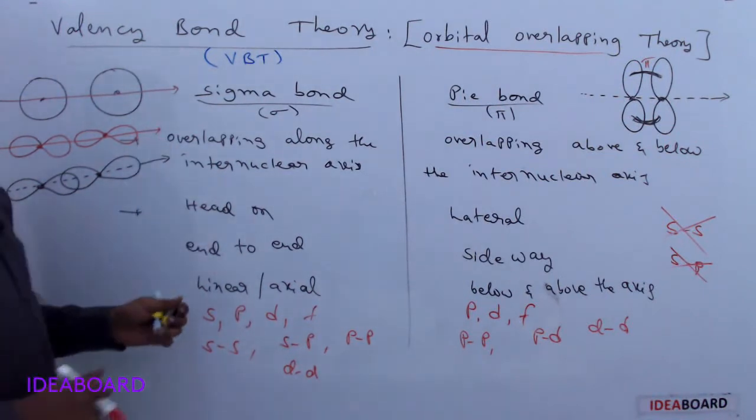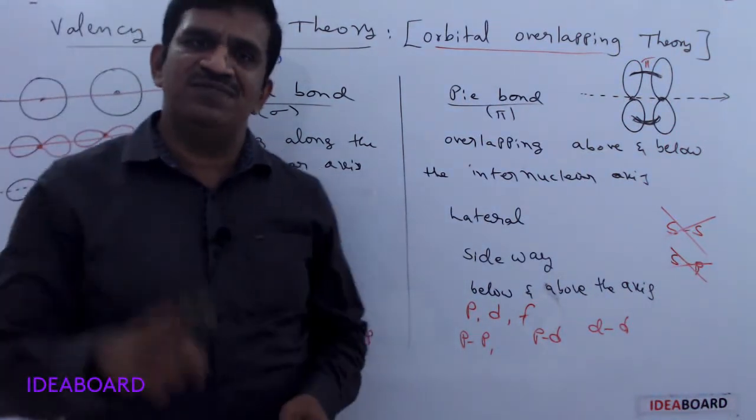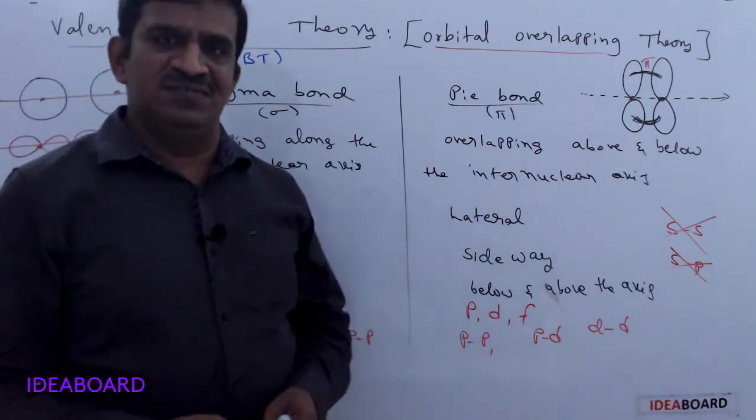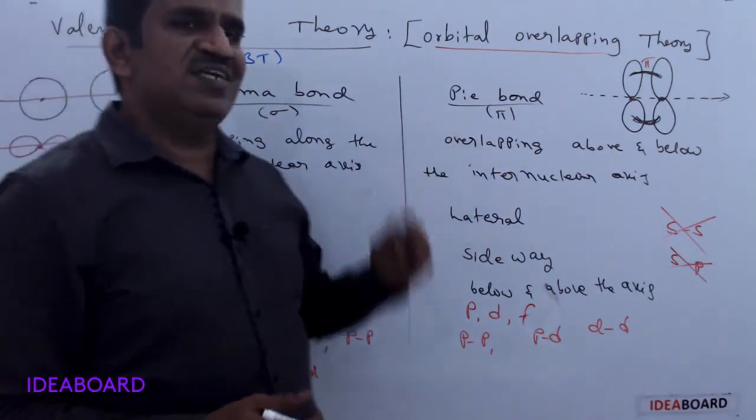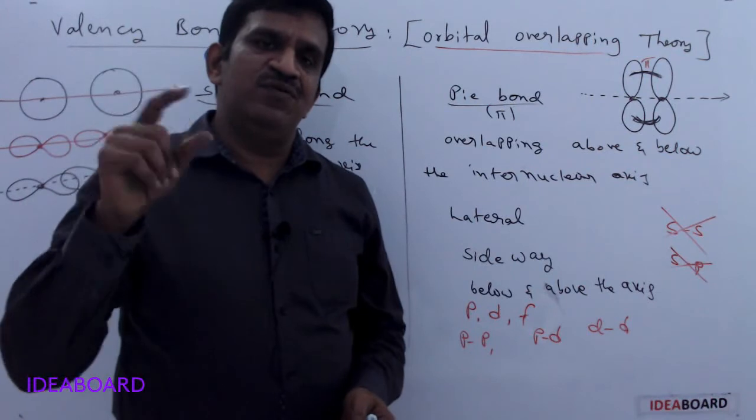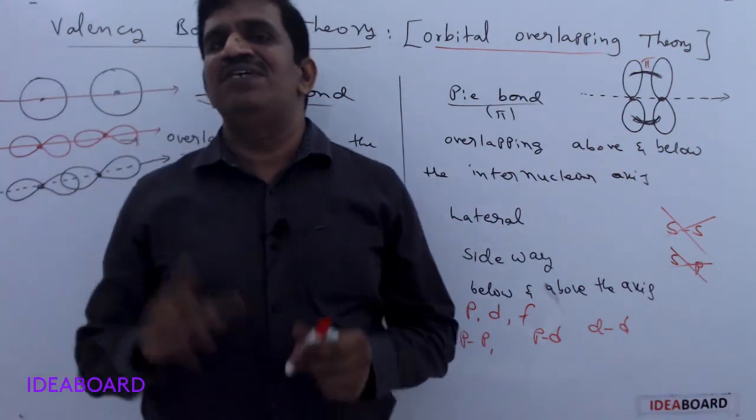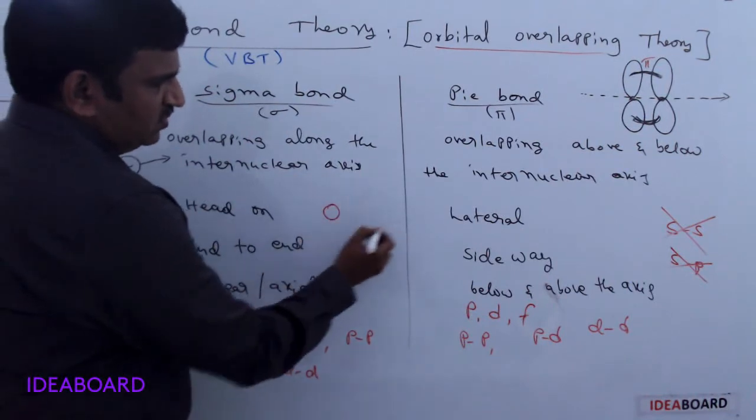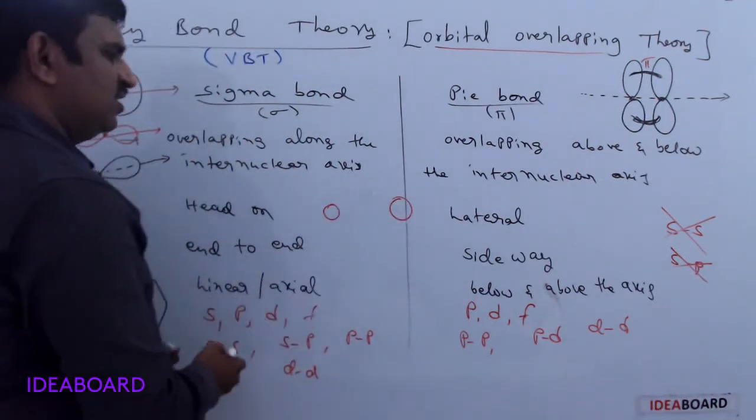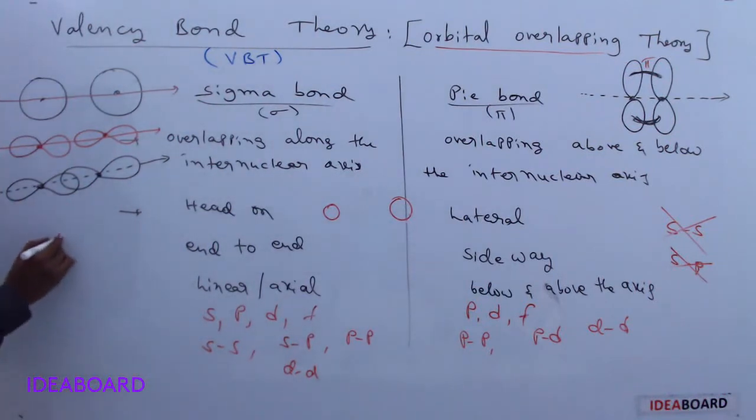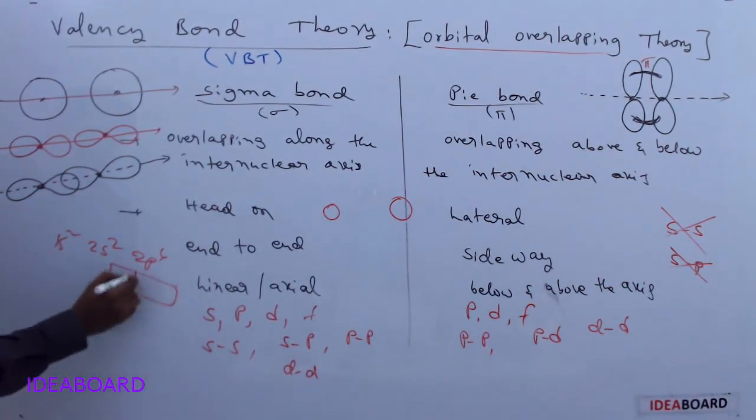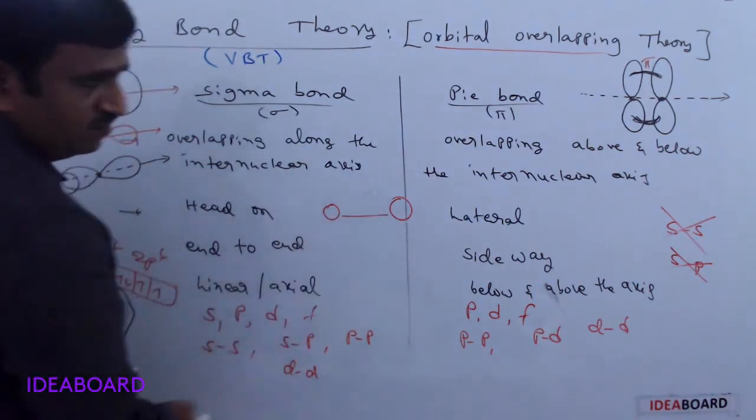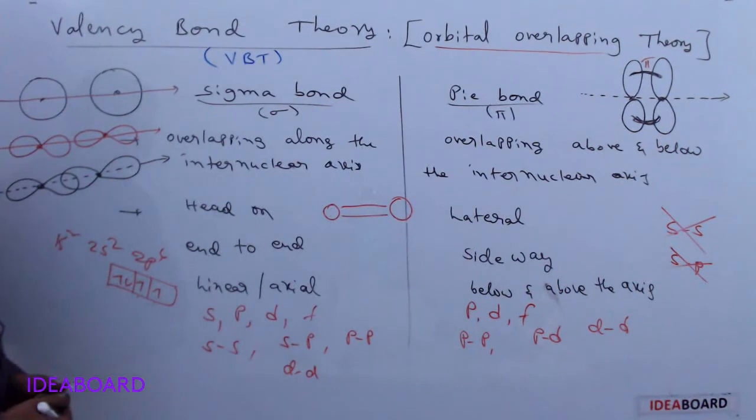Always remember, between two atoms, the sigma bond is formed first, and only then does pi bond formation occur. A sigma bond can exist individually, whereas a pi bond cannot. A pi bond can only be formed after the sigma bond formation between two atoms. For example, take oxygen. The configuration is 1s2, 2s2, 2p4. Here it has two unpaired electrons in the valence shell. The first electron forms a sigma bond, the second electron forms a pi bond.